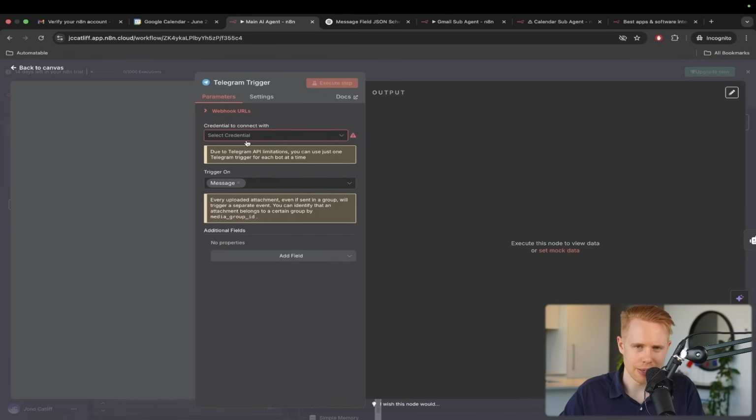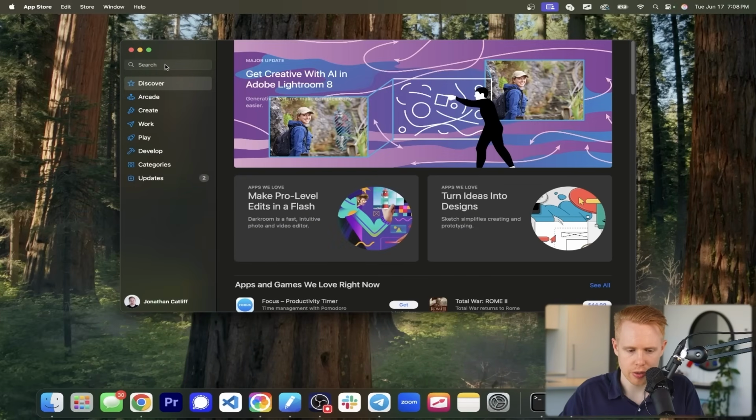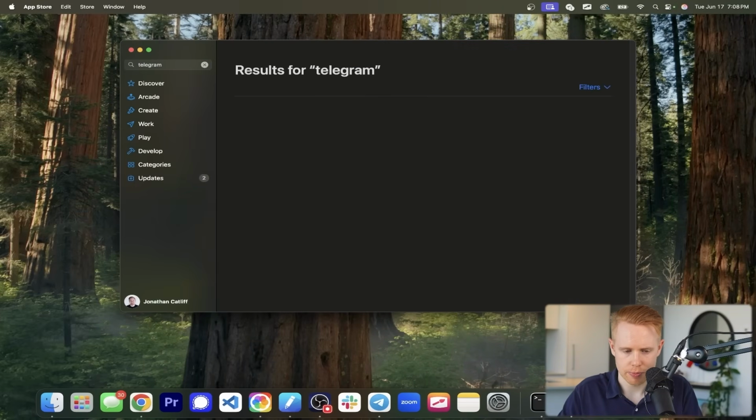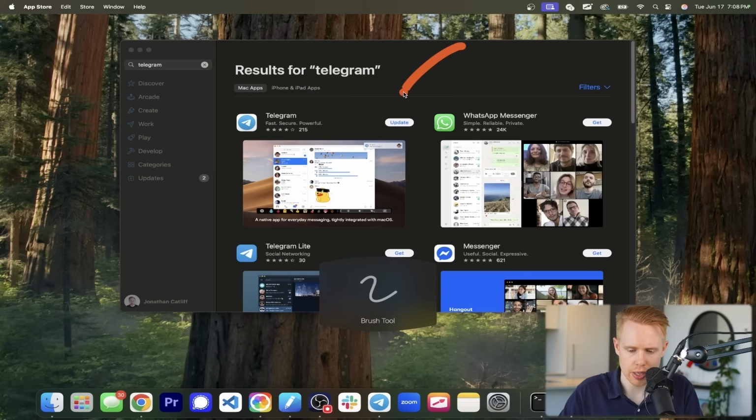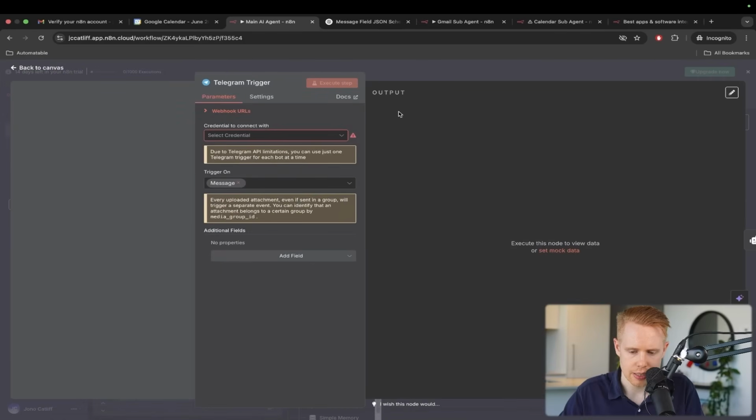And the thing is that in order for this to work, we need to do two things. The first thing is that we need to go into the App Store here, and we actually need to search for Telegram. If you haven't done so already, you'll need to download Telegram. This is a free application. The second thing we have to do is create credentials once we've created our account in Telegram.